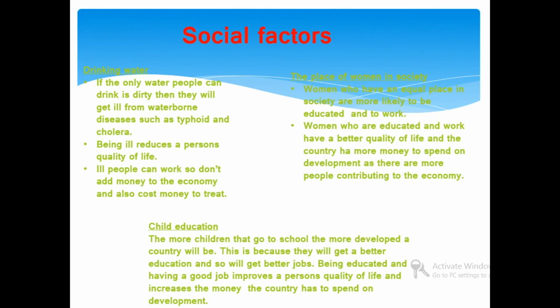Social factor: drinking water. If the country has less availability of drinking water, then there will be a problem, and there will be more healthcare problems. Waterborne diseases like typhoid and cholera will be widespread. Being ill reduces a person's quality of life. Ill people cannot work hard, and then the production in the economy will reduce.